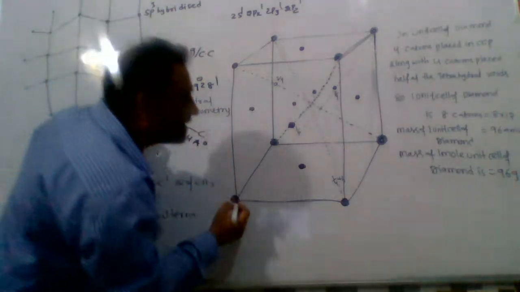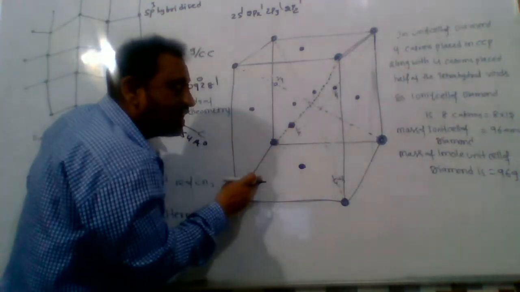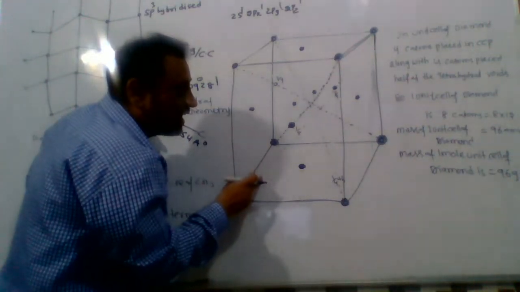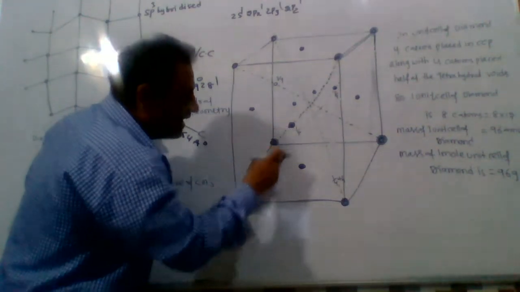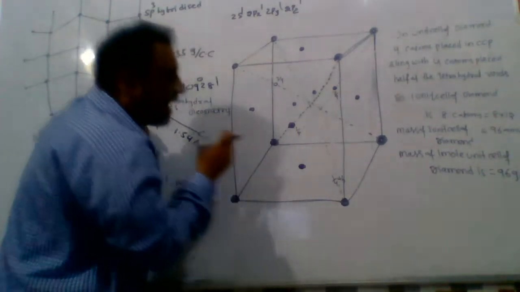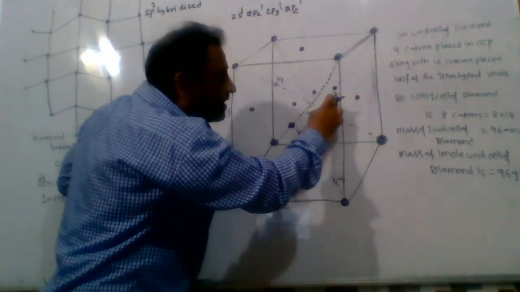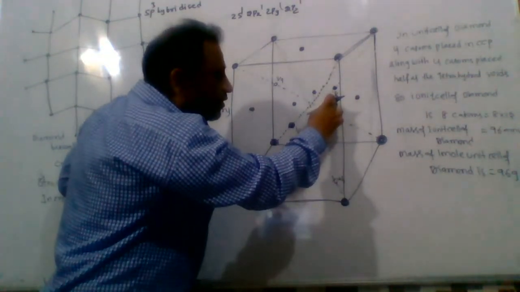This is the second body diagonal. I placed a carbon atom at 3/4 of the total length of the body diagonal.